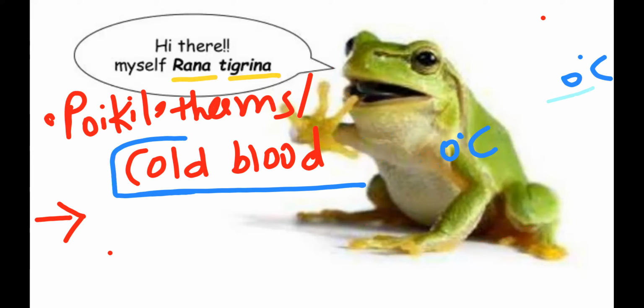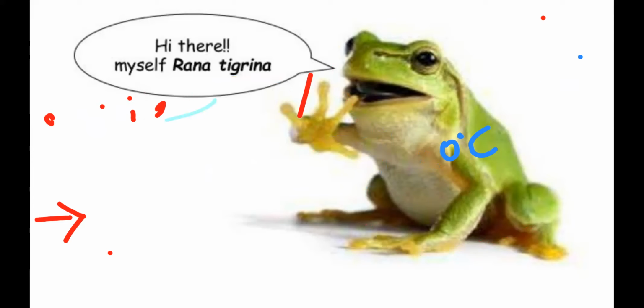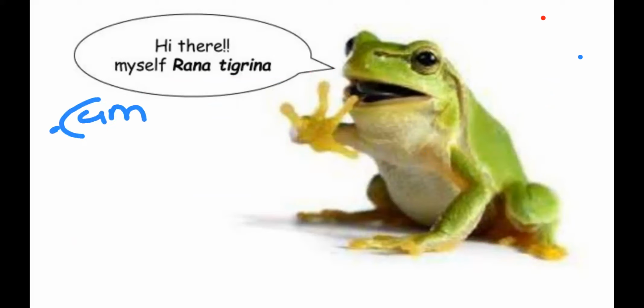So the first point is that it belongs to the amphibian class, so it can live on land as well as in fresh water. Second, they are cold-blooded or poikilotherm animals. Third point, they perform camouflage.